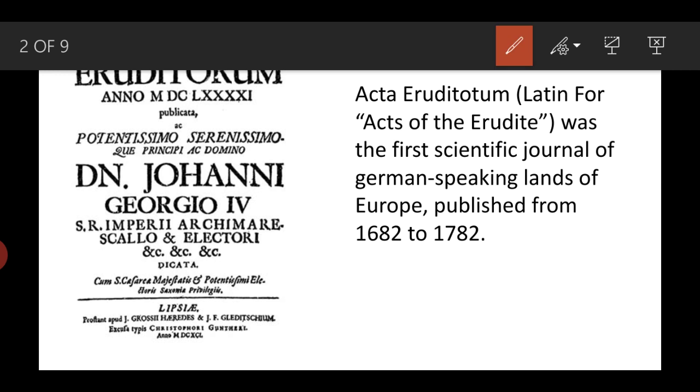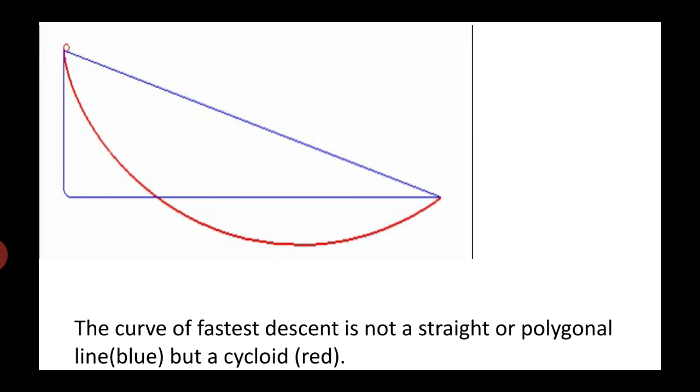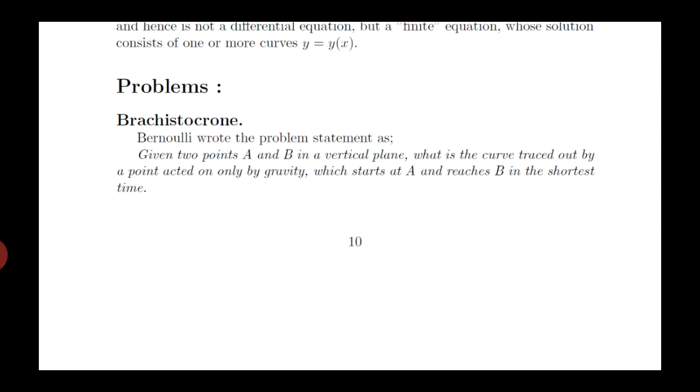You can see that on Wikipedia, but we will not get into that. We will just see a simple proof of what the Brachistochrone curve is and how to solve this problem. The problem was something like this: given two points A and B in a vertical plane, what is the curve traced out by a point acted on only by gravity, frictionless, which starts at A and reaches the point B in the shortest time?